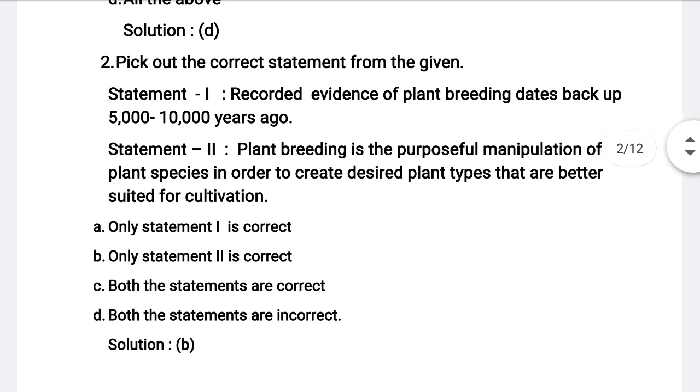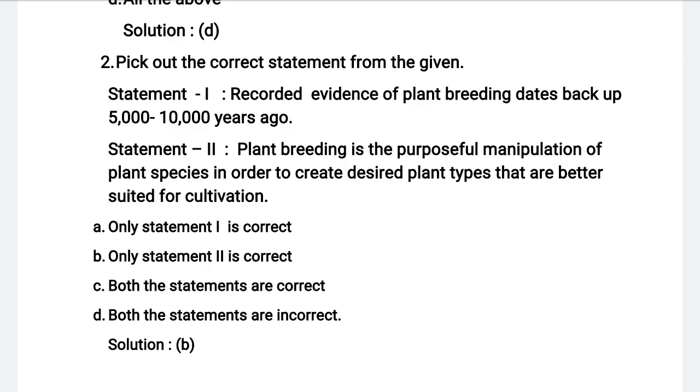Now moving to the second question. Pick out the correct statement from the given below. Here two statements are given. This is a very important way of asking. Statement 1 and statement 2. In these two statements we need to identify the correct statement. Let us see the first statement. Recorded evidence of plant breeding dates back 5,000 to 10,000 years ago. Statement 2. Plant breeding is the purposeful manipulation of plant species in order to create desired plant types that are